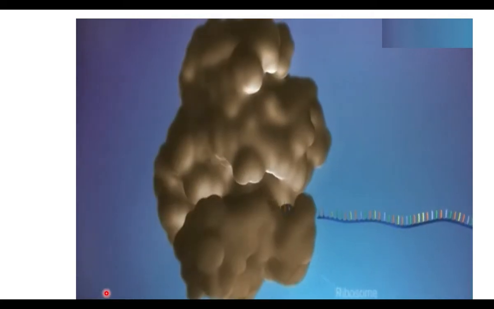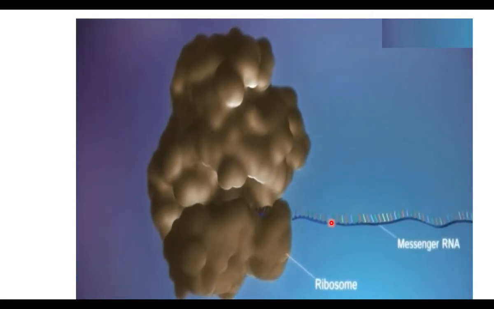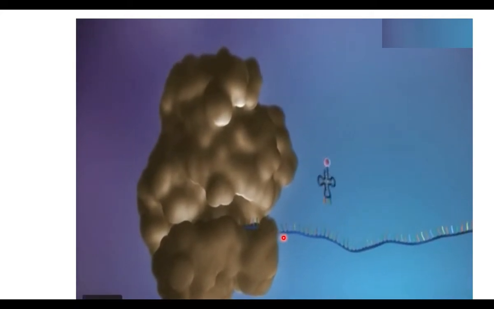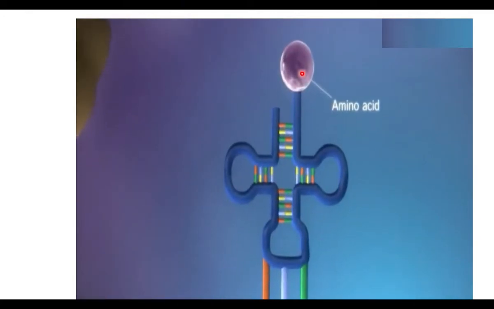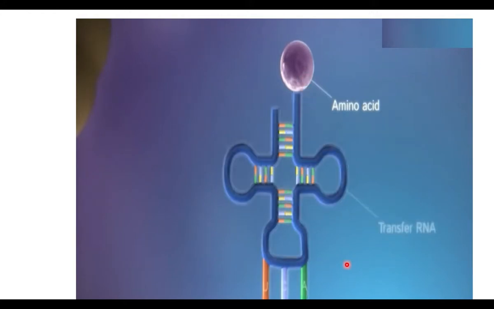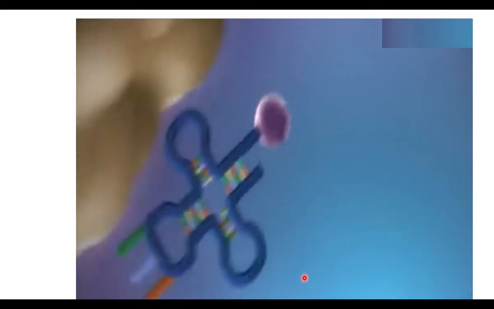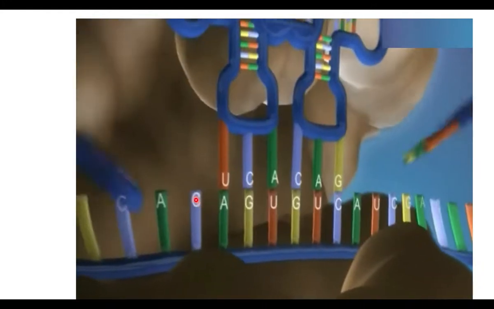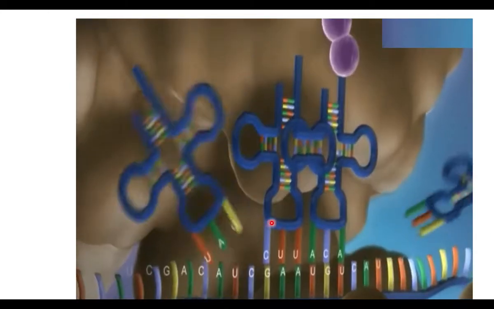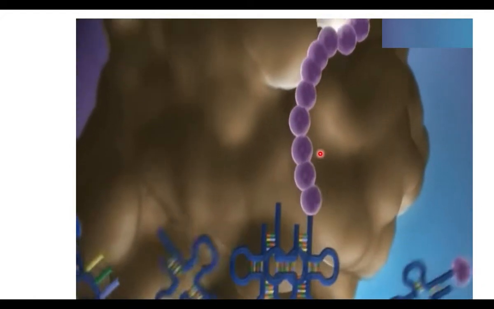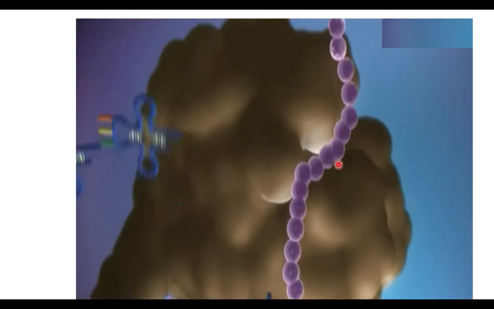The ribosomal subunits join on mRNA. The two subunits join during protein synthesis, and the ribosomal subunits move on mRNA. The tRNA carries an amino acid from the cytoplasm at one end. At the other end, the tRNA has 3 anticodon nucleotides. These anticodon nucleotides read the codon of mRNA. Many tRNAs read the codons of mRNA and add amino acids to the growing polypeptide chain. So the polypeptide chain grows. This is protein synthesis or translation.